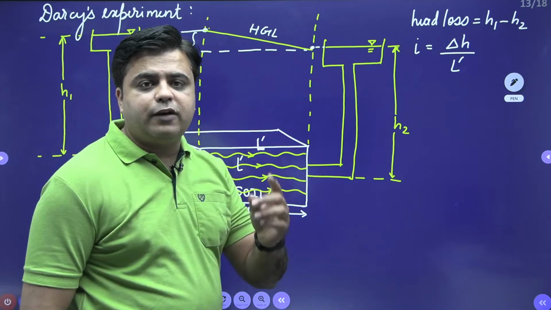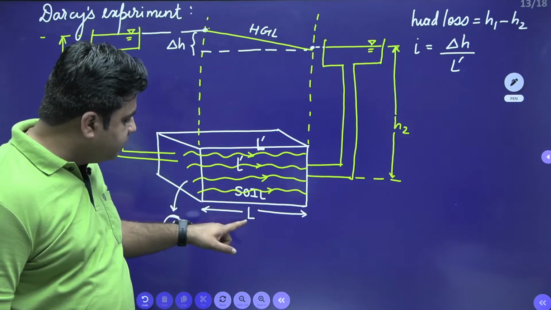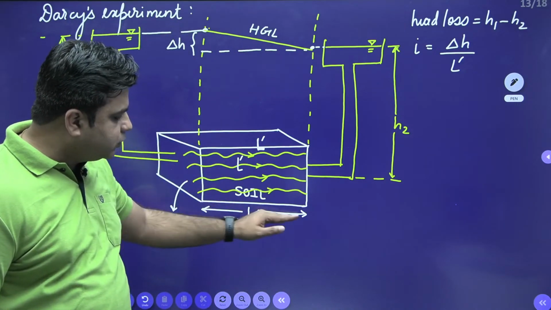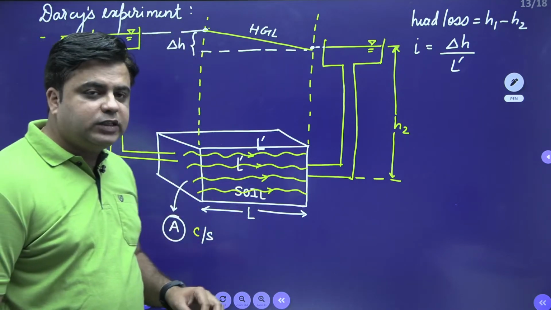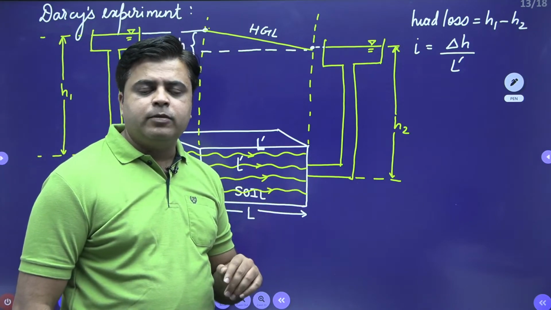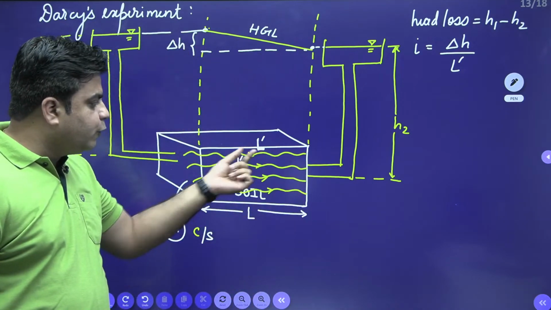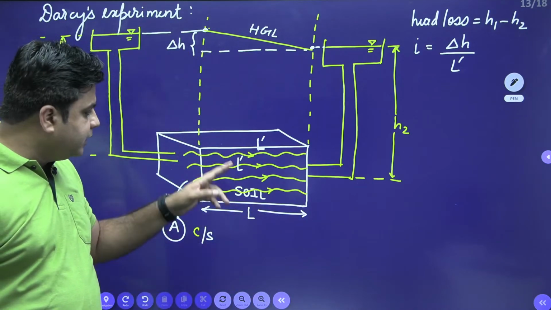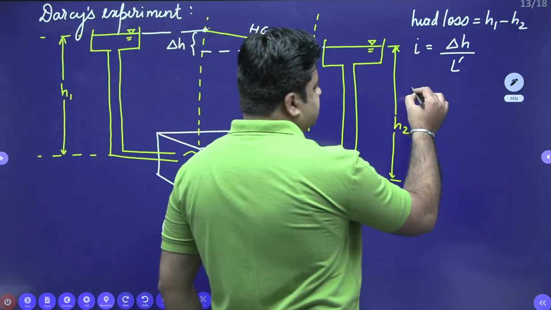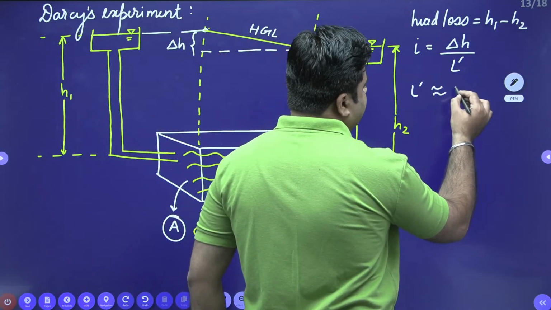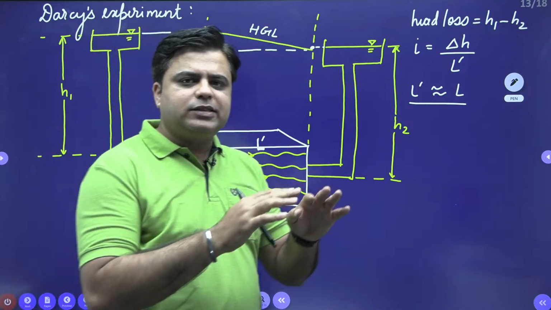And here comes our first assumption, which says that the length of flow is approximately taken equal to the length of soil medium. The reason being, calculation of this length of flow is a very tedious task. That's why L dash is approximately taken equal to L, because the error between L dash and L is slightly less.